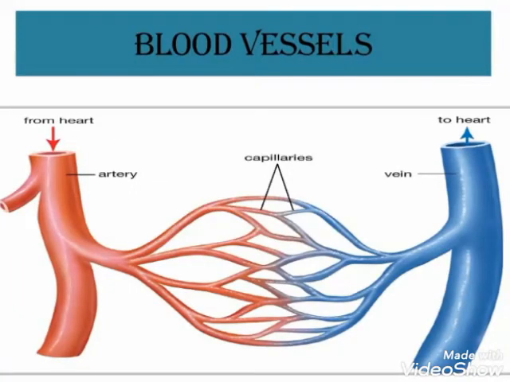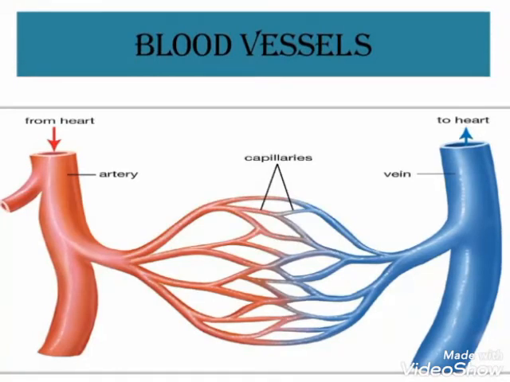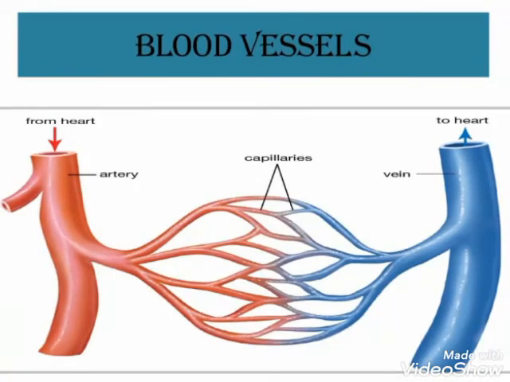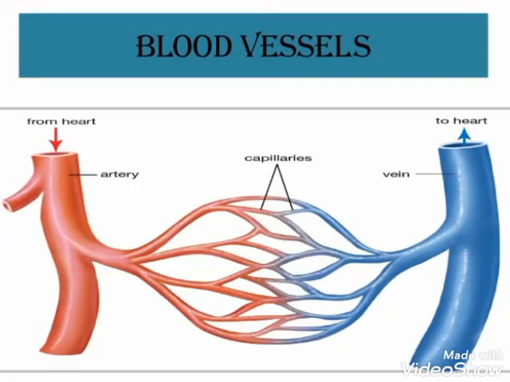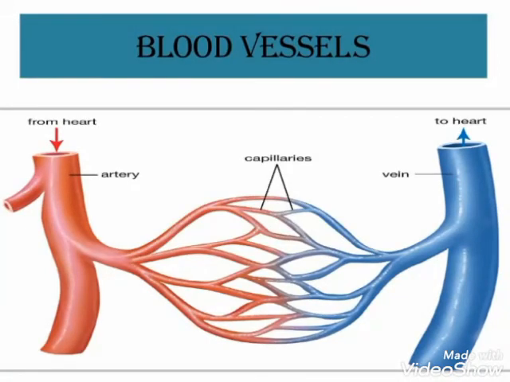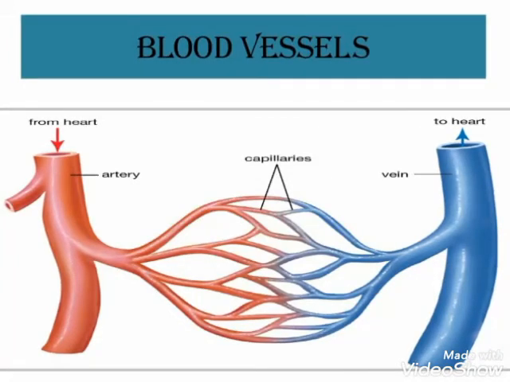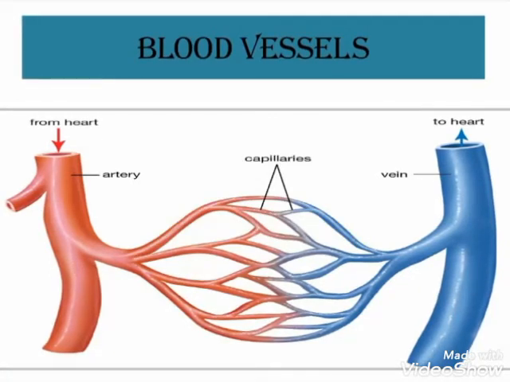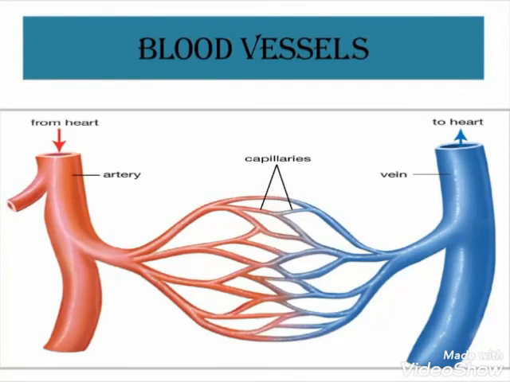Next, veins. Veins are the type of blood vessels that carry blood poor in oxygen and nutrients toward the heart after collecting it from different parts of the body. It is shown in the diagram and it is blue in color. Blood poor in oxygen is known as deoxygenated blood. The last type is capillaries. They are tiny, thin-walled vessels made up of only a single layer of cells. They connect the arteries to veins. Thin walls of capillaries enable them to exchange gases, nutrients, and waste products between the blood and the cell. Capillaries transport both types of blood, oxygenated as well as deoxygenated.